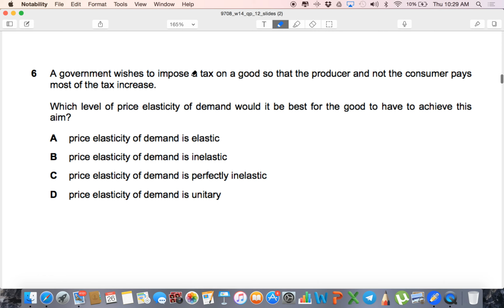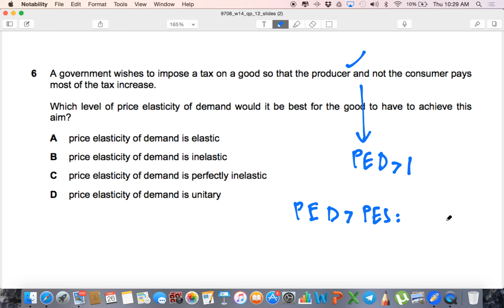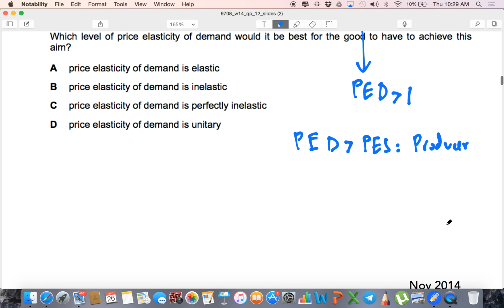Okay. A government wishes to impose a tax on a good so that the producer and the consumer pay. Very easy. If the government wants the producer to pay, then the PED must be greater than 1. Elastic. By the way, if they give you PED and PES, you need to remember the rule. If PED is greater than PES, who pays the tax? Producer. Whoever has a higher elasticity will be more powerful in this manner.